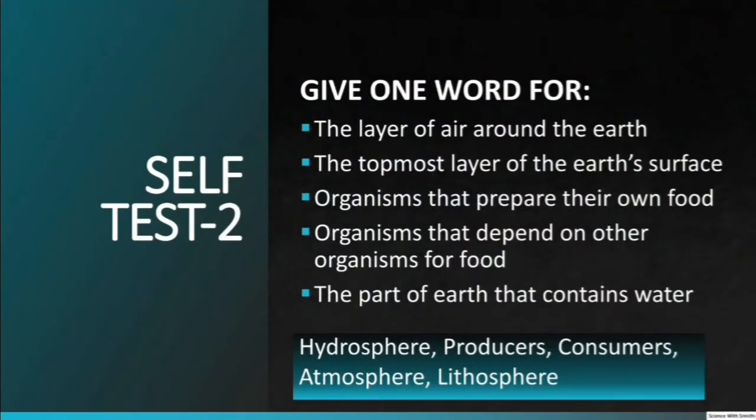Self-test 2. Give one word for. Here, you'll have to pick out the right word from the box given below to match the statements given. The statements are: layer of air around the earth, the topmost layer of the earth's surface, organisms that prepare their own food, organisms that depend on other organisms for food, part of earth that contains water. The options are hydrosphere, producers, consumers, atmosphere, and lithosphere. Pause the video and find the answers to these questions on your own. Post your answers in the comment section.